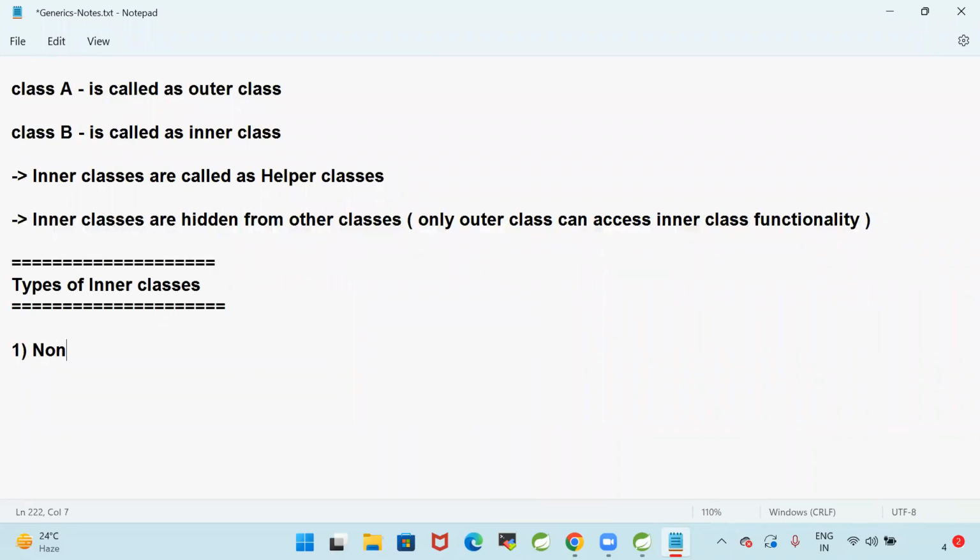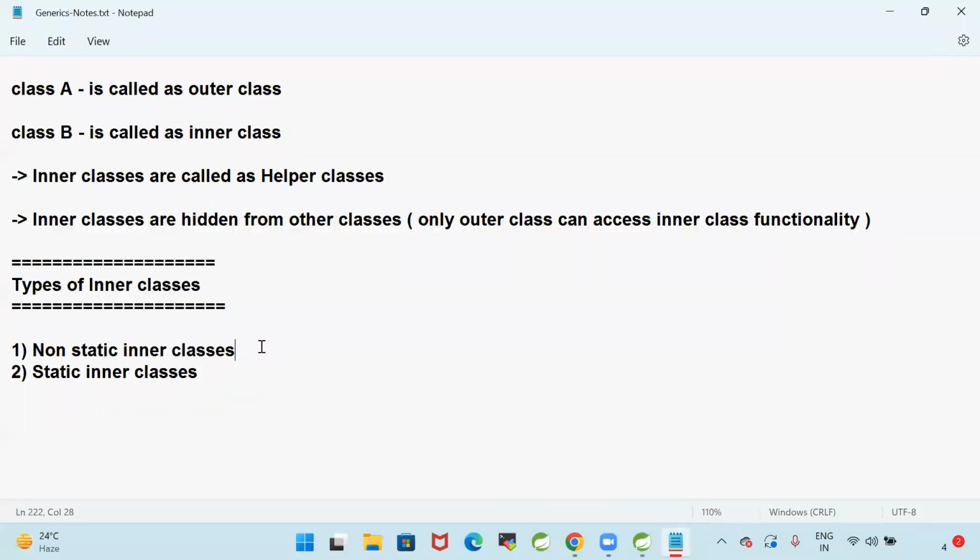If any inner class is created without using the static keyword, that is called a non-static inner class. If an inner class is created with the static keyword, that is called a static inner class. Are you guys clear with my point?